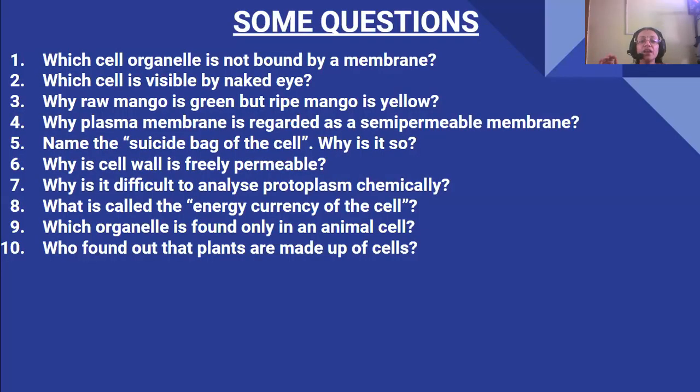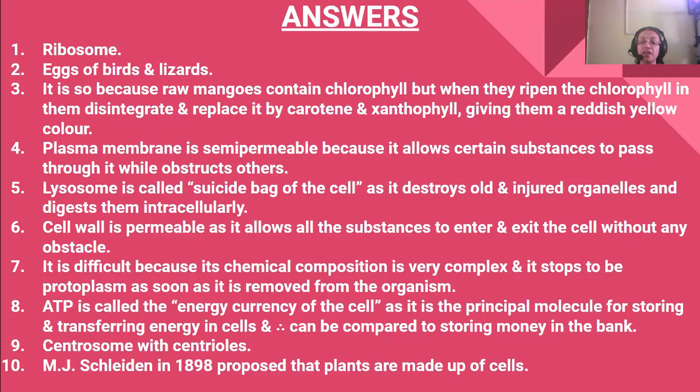Next, which organelle is found only in an animal cell? It is the centrosome with the centrioles. It is never found in plant cells. Who found out that plants are made up of cells? M.J. Schleiden, in 1838, proposed that plants are made up of cells.